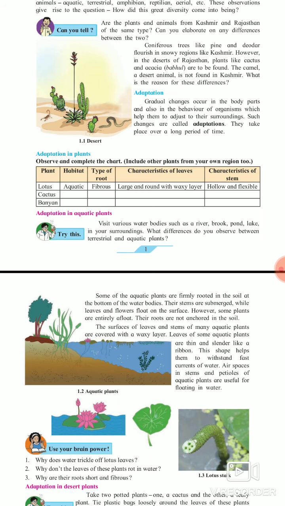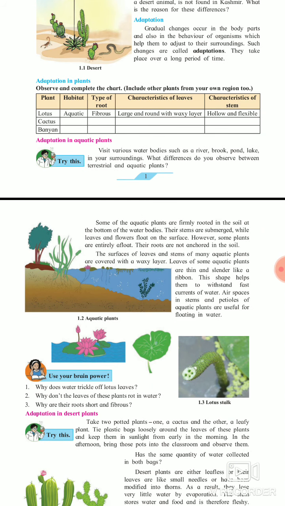The surfaces of the leaves and stems of many aquatic plants are covered with a waxy layer. Why is this waxy layer there? Because of floating. We know that wax is what? It is a sticky substance which floats on water. If you take wax and put it on water, it will float. So it has a waxy structure so that the leaf can float easily on water.